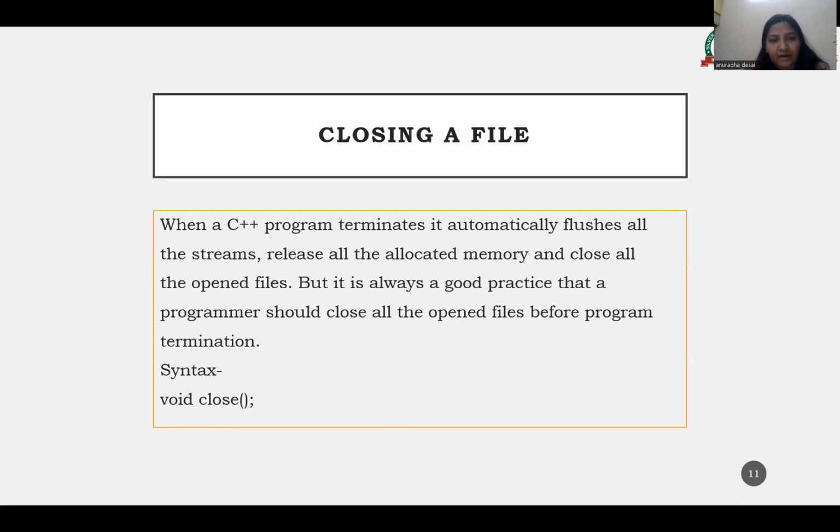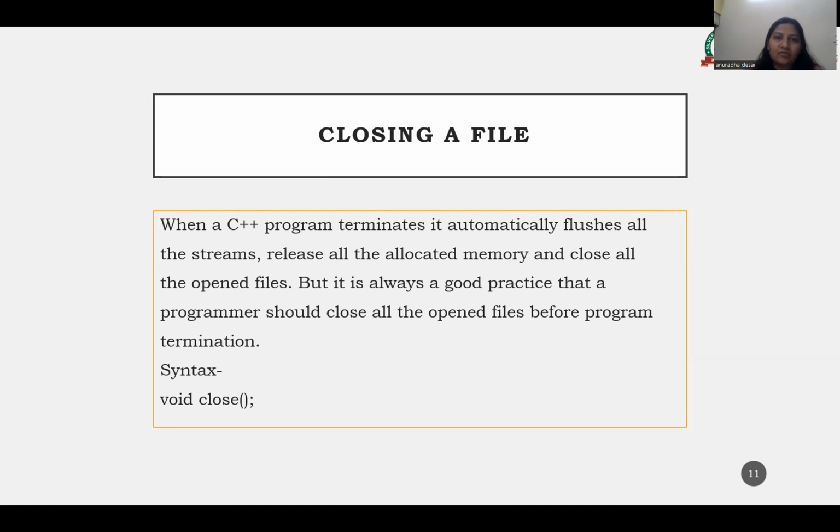Now, closing a file. When a C++ program terminates, it automatically flushes all the streams, releases all the memory and closes the open files. But it is always good practice that the programmer should close all the open files before terminating the program.